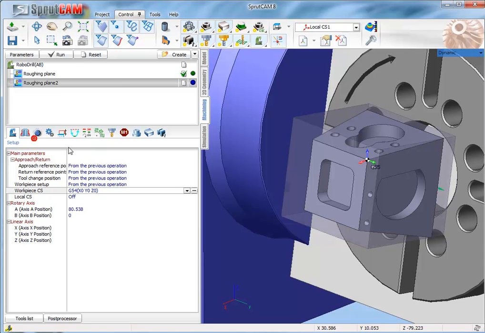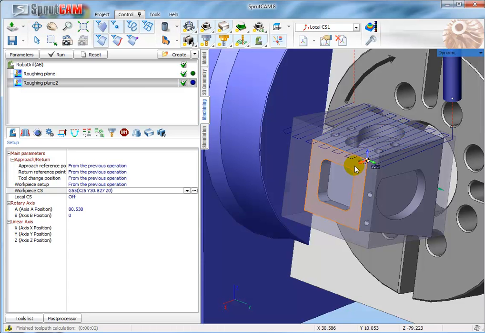Okay, so it is located right now. You have to define this rotary axis position before. So we set axis position for our operation, and after that we define this position. Okay, calculating.